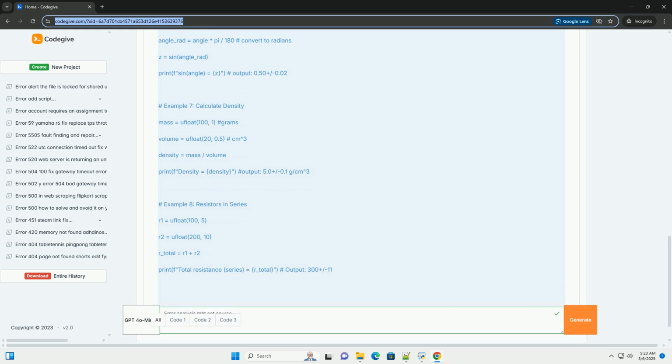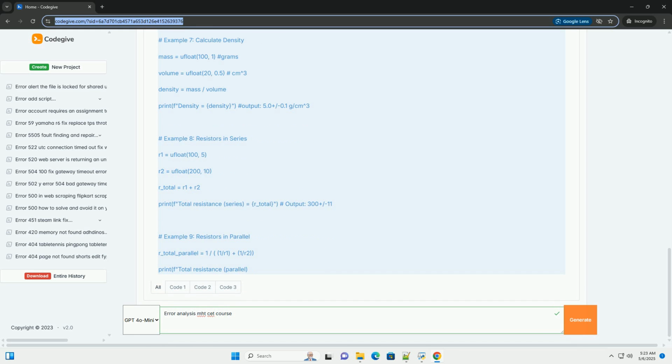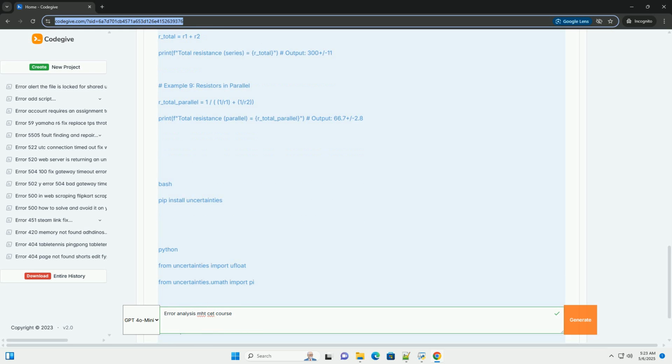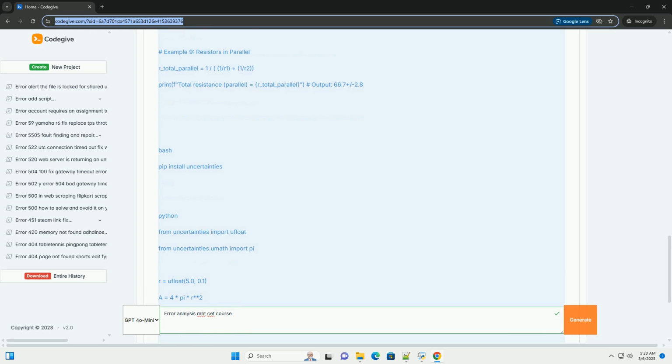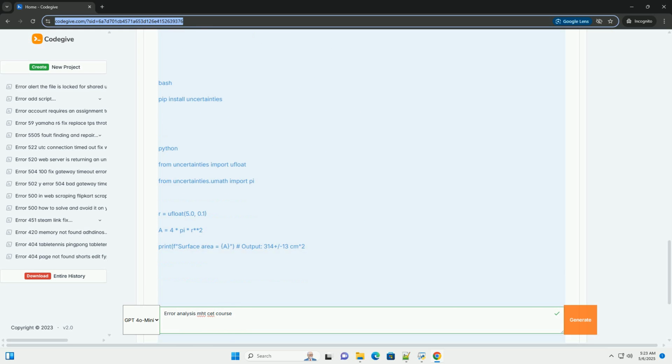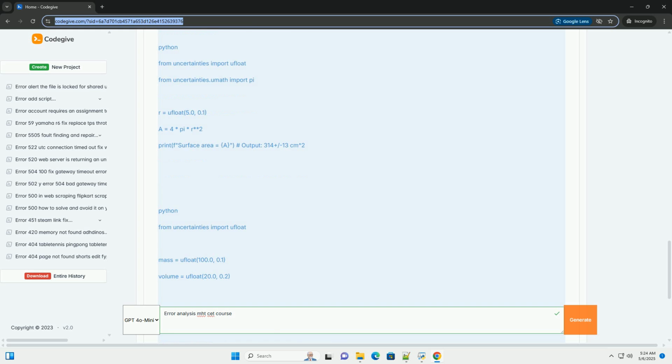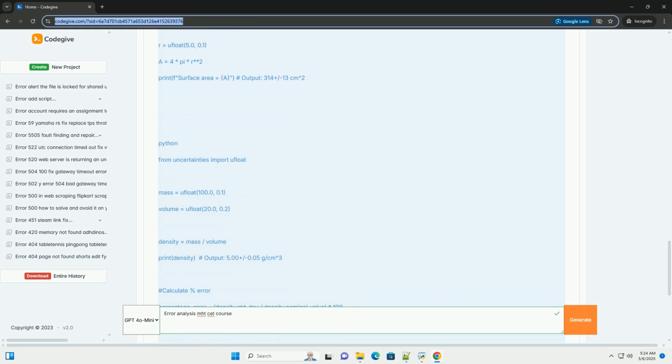In scientific measurements and calculations, it's virtually impossible to obtain a perfectly accurate result. There's always some degree of uncertainty. Error analysis is the process of quantifying and understanding these uncertainties to assess the reliability of experimental results. It helps us to estimate the accuracy and precision of measurements, determine the reliability of a result, identify sources of error, improve experimental design and procedures, and propagate errors through calculations.